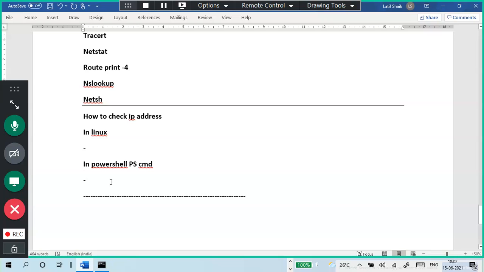So in the morning I asked one question: you connected to VPN and then the internet is disconnected. VPN is connected, internet is disconnected. How to solve that issue? Second, in the morning I asked: if you forget your username and password, one person answered that if you go to forgot password, it will ask for security questions.